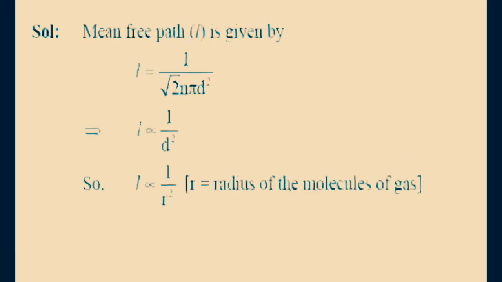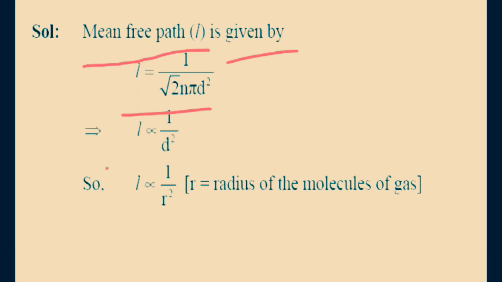Solution of question 3. Mean free path, L, is given by L is equal to 1 by (under root 2 n pi d square). Here n is the number of molecules per unit volume and d is the diameter of the gas molecules.